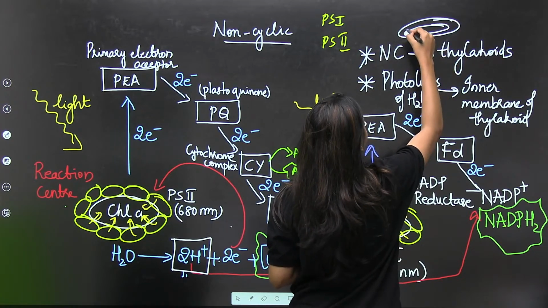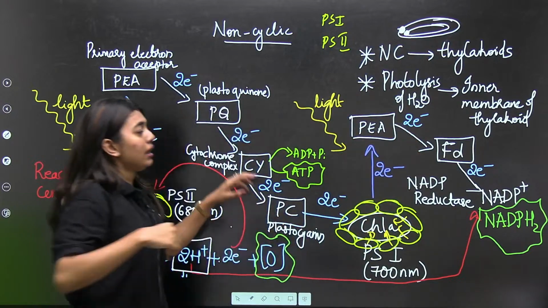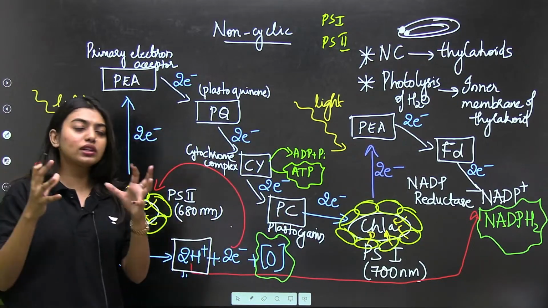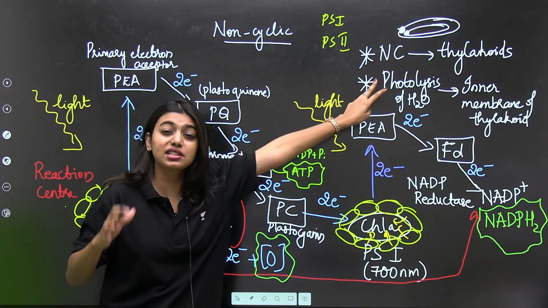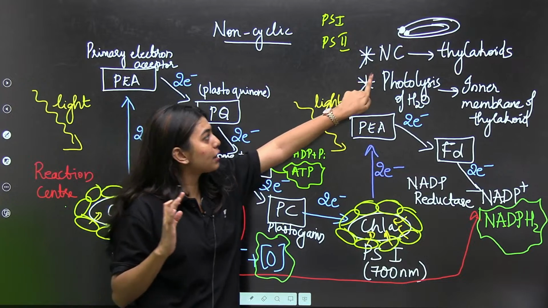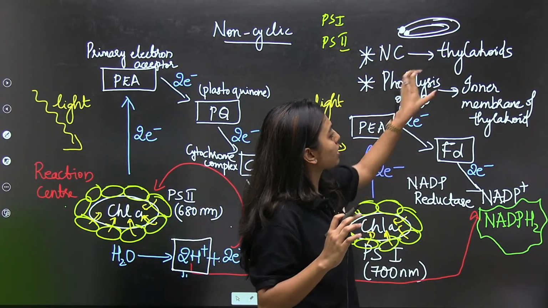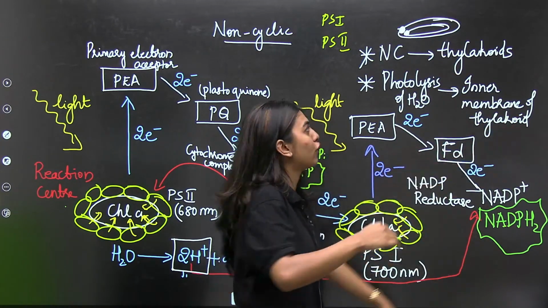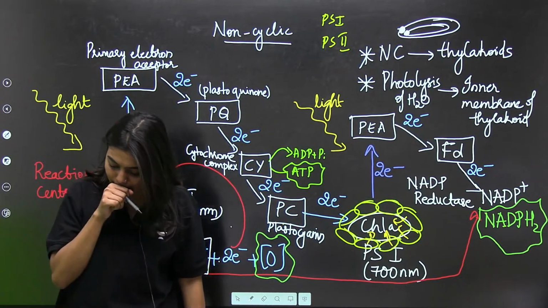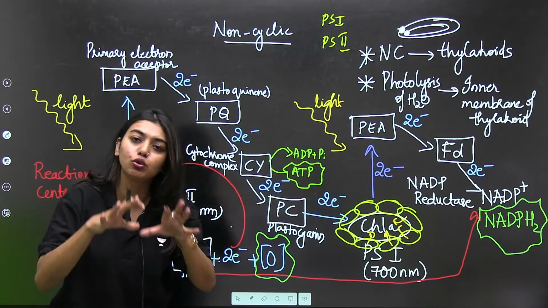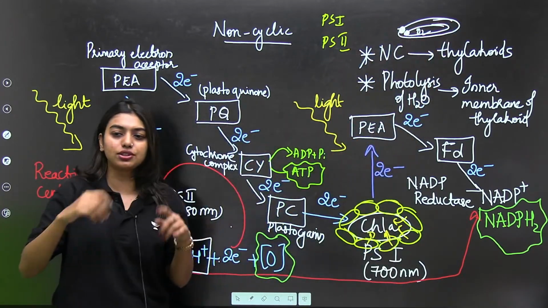See, if here it is happening and your non-cyclic reaction is happening in the thylakoid, right? To know what this non-cyclic reaction is, you have to know these two sites, it's very, very important. That means your non-cyclic reaction is taking place in the thylakoid and your photolysis of water is taking place in the inner membrane of the thylakoid. That means if one is happening here, one is happening here. Clear? So the oxygen, the nascent oxygen, will be produced in the lumen.